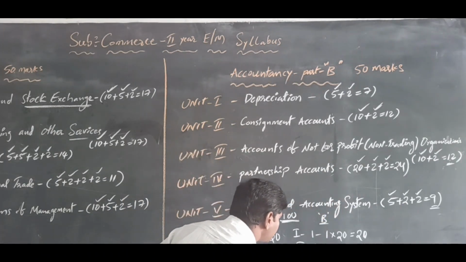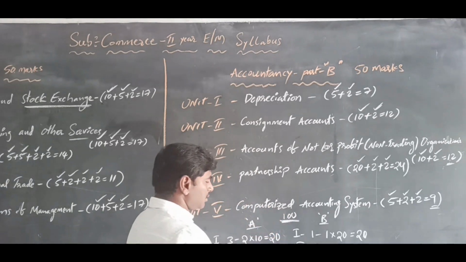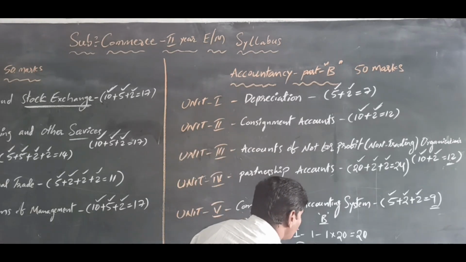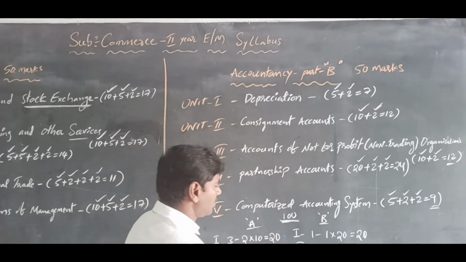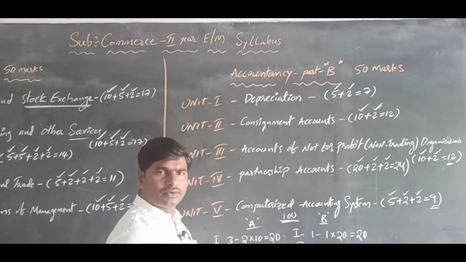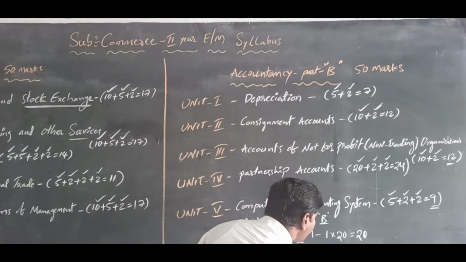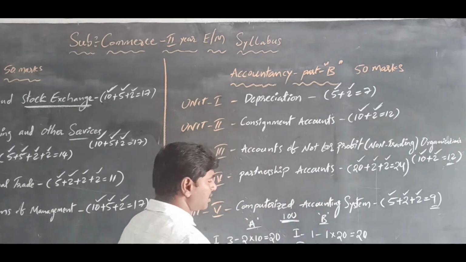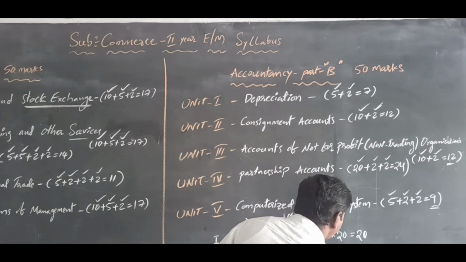Then the third bit has 4 questions, and you attempt only 2 questions, each question 5 marks, so 2 fives are 10 marks.